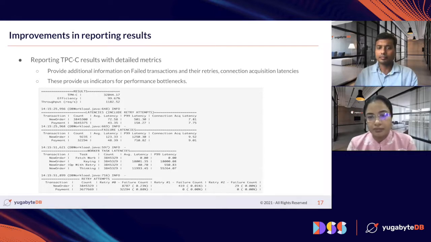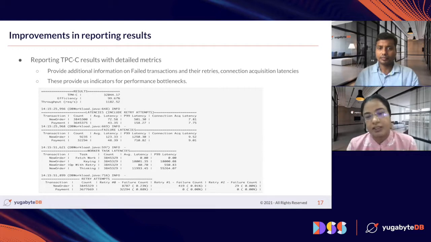The next is the latencies. This mentions the average latencies of the execution for each transaction, the number of transactions that were executed, and also the connection acquisition latency. The next is the failure latencies, which give us the count of failed transactions for each transaction type.